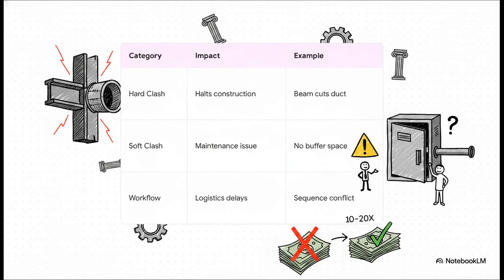And the best part? All of this happens before a single shovel hits the dirt. When we run these automated scans, we are hunting for 3 very specific culprits. A hard clash is a literal physical impossibility, like a massive steel beam punching straight through your primary HVAC duct. Then you have a soft clash. The objects might physically fit, but there's a severe functional issue, like not leaving enough clearance for a technician to safely open an equipment access door 5 years down the line. Finally, workflow clashes are sequencing issues, where trades are basically tripping over each other on site. Let me tell you, finding a hard clash digitally saves a fortune. Industry data proves that on-site rework costs 10 to 20 times more than just dragging a pipe 2 inches to the left right here on your computer screen.